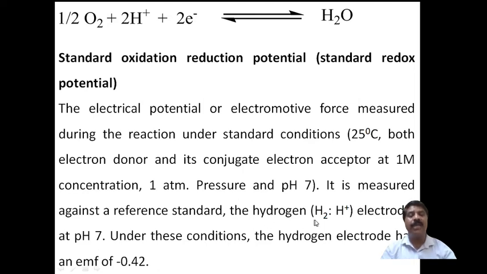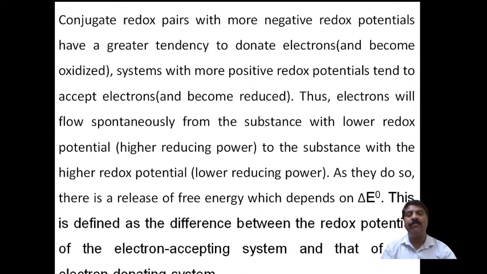The hydrogen electrode here, with hydrogen ion at pH 7. Under this condition, the hydrogen electrode has an EMF of minus 0.42. Minus 0.42 is the standard potential of hydrogen. It is a known value. By knowing this value and coupling with another unknown reaction, what we measure is the change in electromotive force, EMF. From that we can calculate the EMF of that particular reaction.